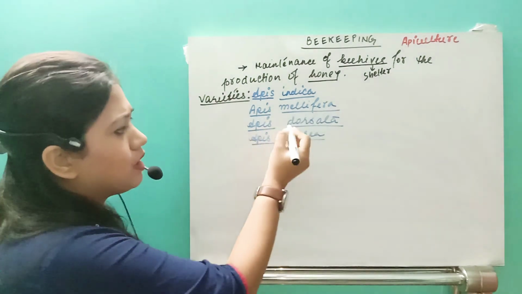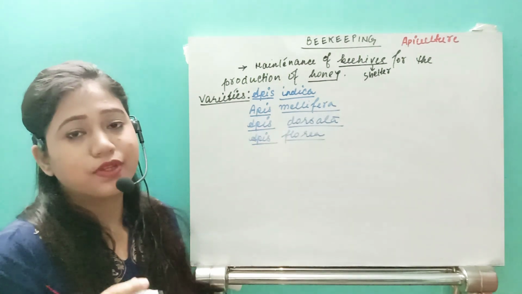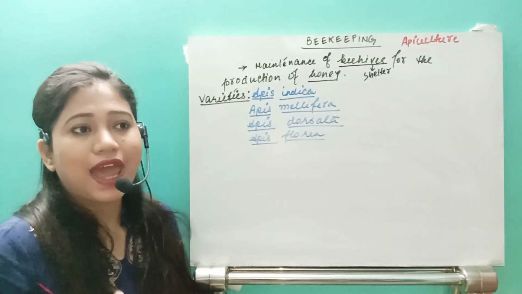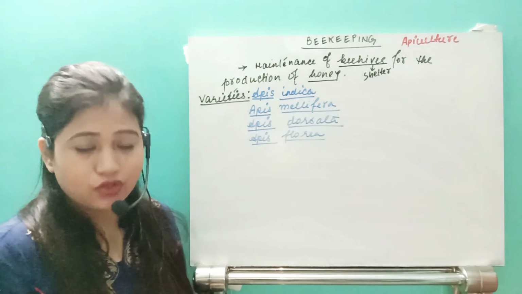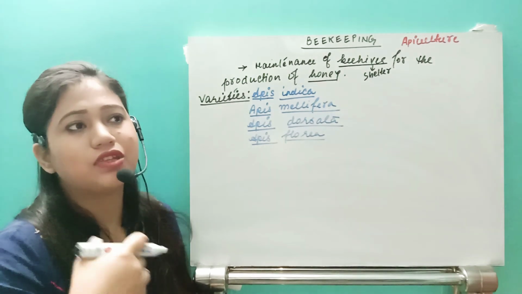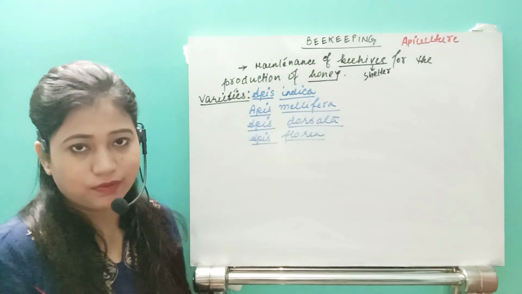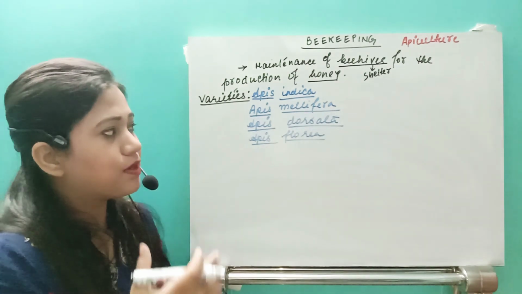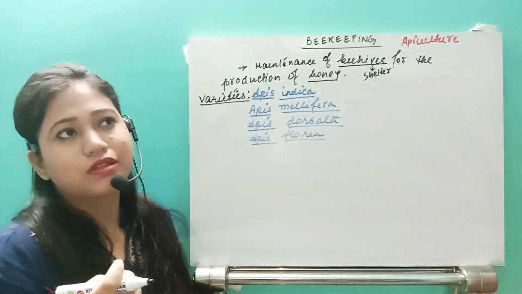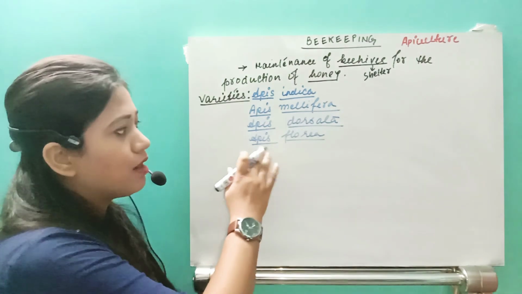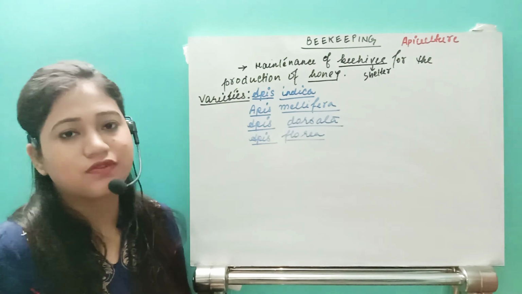Now, Apis dorsata is the wild honeybee, which is also migratory. Migratory means they change their beehive from one location to another, right? So Apis dorsata is not possible to domesticate, but their honey production is very high.